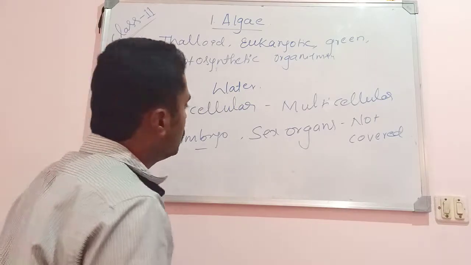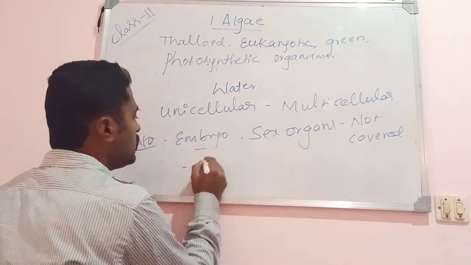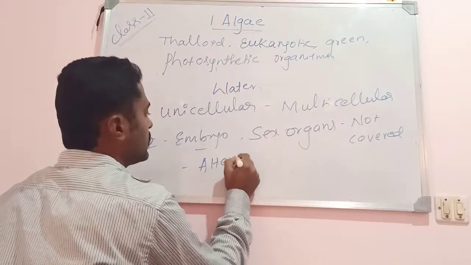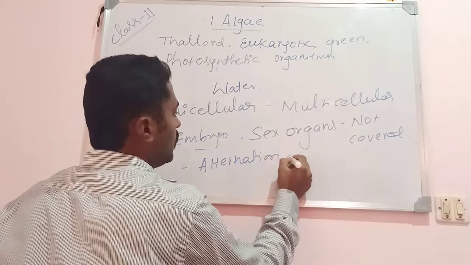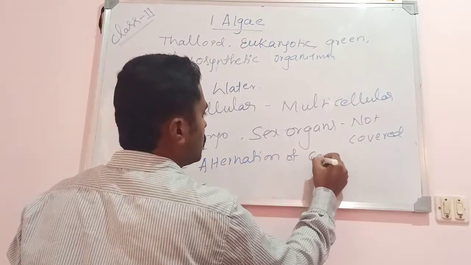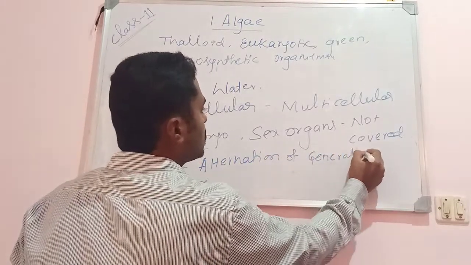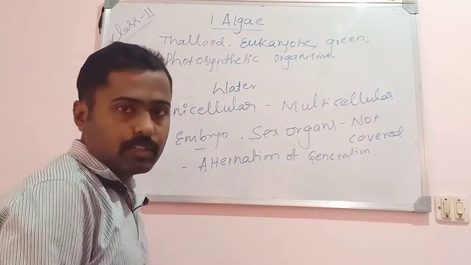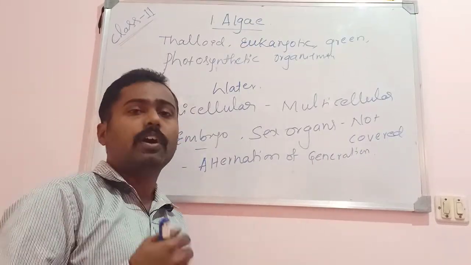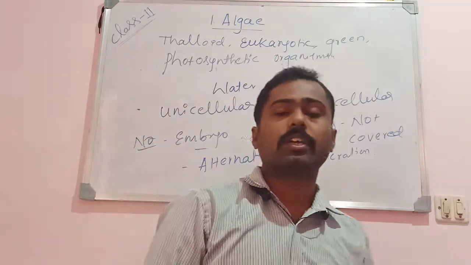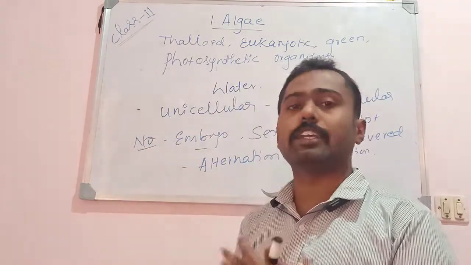They show alternation of generation. These organisms show various forms during their life cycle, which means one form alternates with another form. There are two forms in the life cycle, and they alternate together.